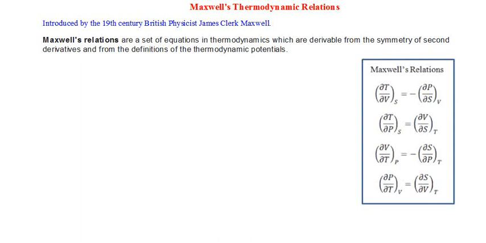We are learning a large number of equations in various branches of physics. But there are certain equations which have stood the test of time and which are considered to be something great.